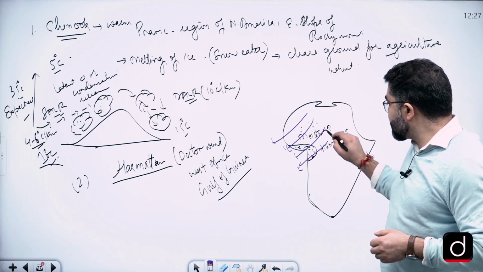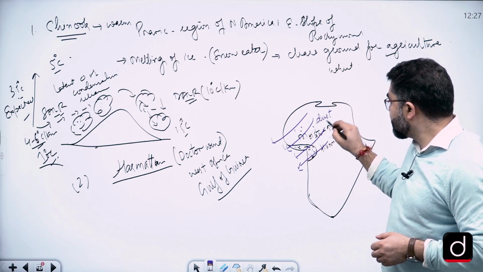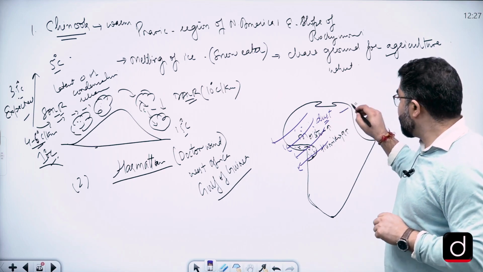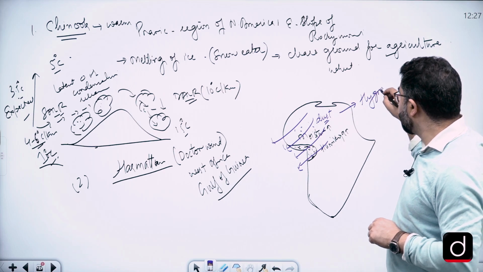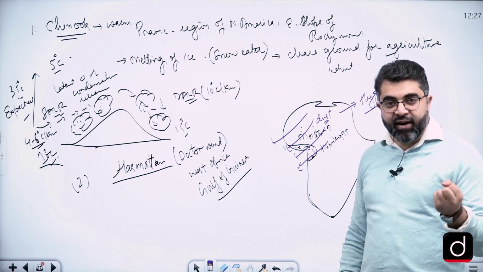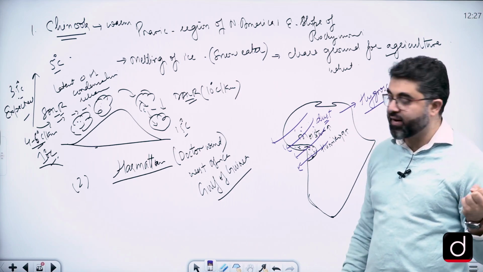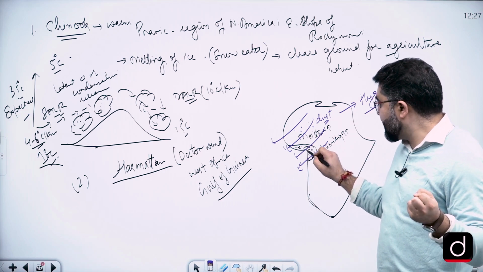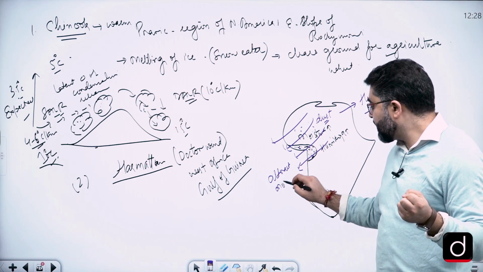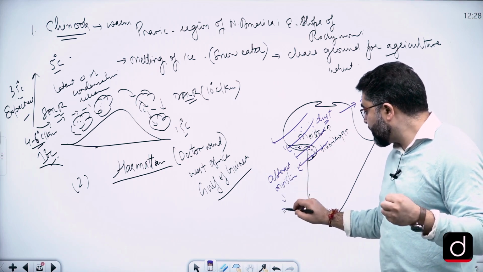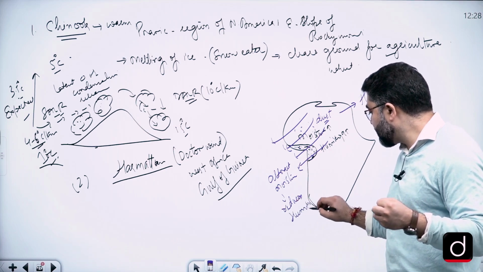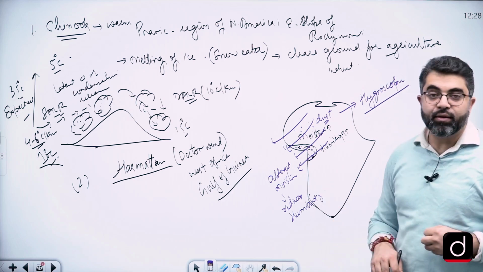And such winds carry dust particles from the Sahara, because they pass over the Sahara. And dust is hygroscopic. What is hygroscopic? The one that attracts moisture. That's called hygroscopic. So when these winds pass over the Gulf of Guinea, they attract moisture and therefore reduce humidity.